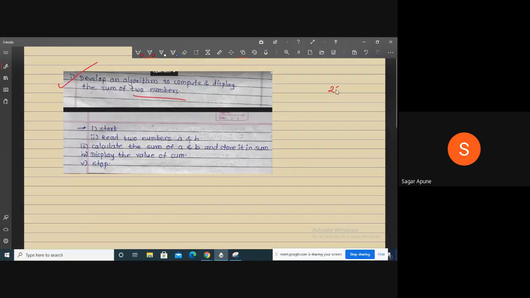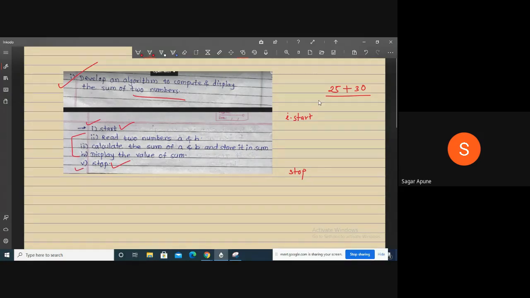Suppose the numbers are 25 and 30. We have to develop an algorithm for this procedure. Your algorithm always starts with the first step, Start, and the last step is Stop. In between, you have to write your algorithm. If there is a question in your exam, develop an algorithm to compute and display the sum of two numbers, first write the first step as Start and the last step as Stop.